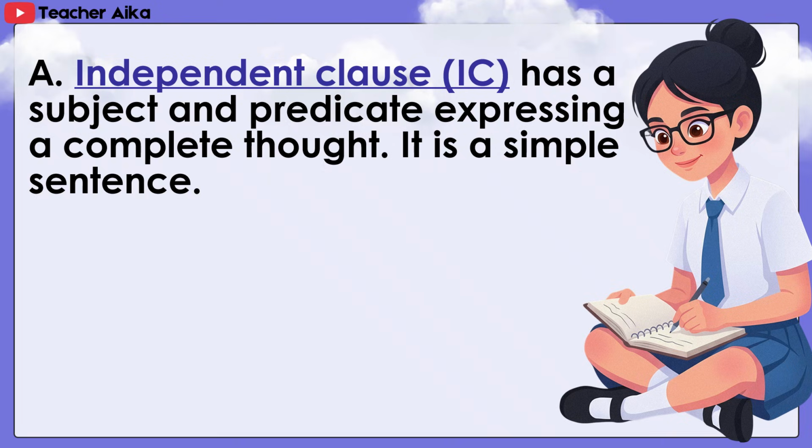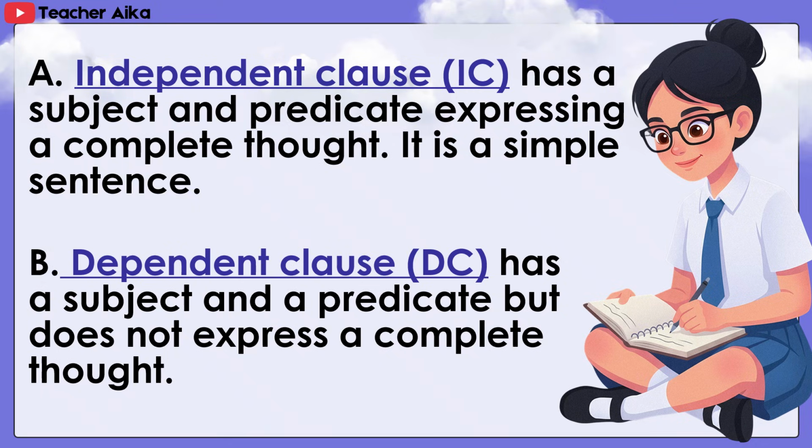A. An independent clause, or IC, has a subject and a predicate expressing a complete thought. It is a simple sentence. B. A dependent clause, or DC, has a subject and a predicate but does not express a complete thought.